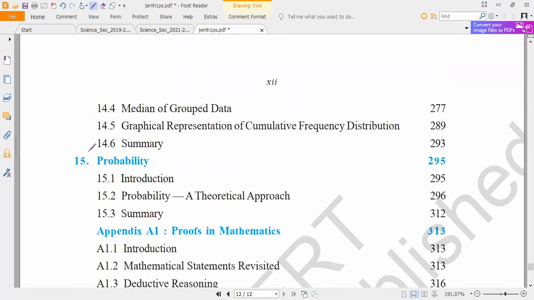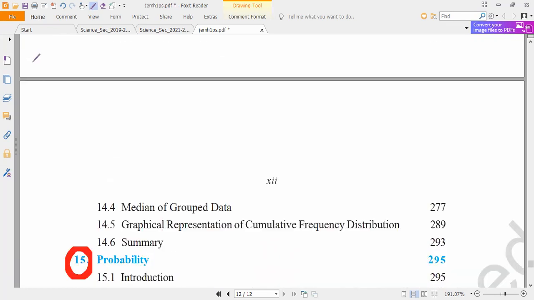Have you marked it? Totally, how many chapters? Count it and tell me now. For term 1? 8. 8 chapters for term 1. Clear? So for term 2, how many chapters will be there? The remaining chapters. You can mark it. We will discuss that later.